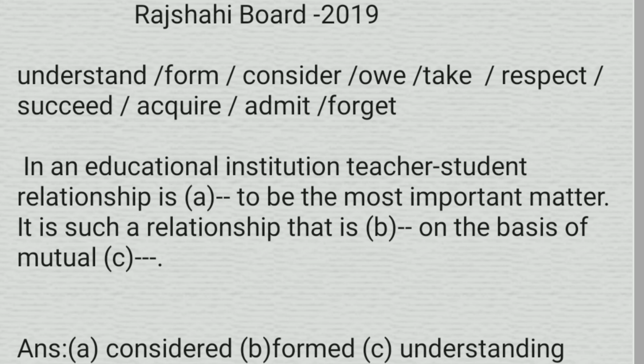We will use formed in gap B. And in gap C, the answer will be understanding, because we can see here the preposition of, and we know that after preposition we have to use the ing form of verb. So the answer will be understanding.